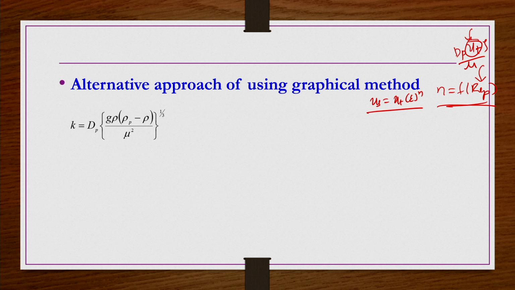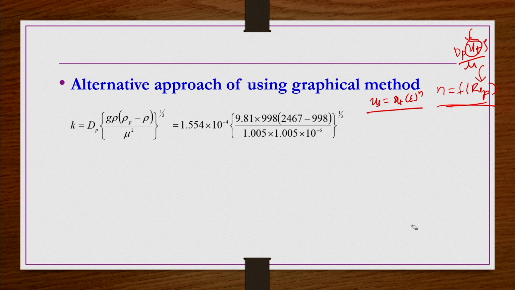In a previous lecture we derived the K factor, or the K expression, that is dp (g rho delta rho by mu square) whole power 1 by 3. If you calculate it and it comes out less than 2.6, then it is a Stokes regime. Then the previous equations we have used are true ones, and here n should be 4.25 for a Stokes regime. If it is not in the Stokes regime, then we have to do a kind of trial and error, as we have done previously.